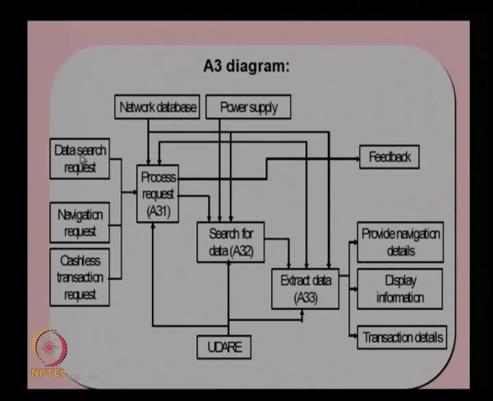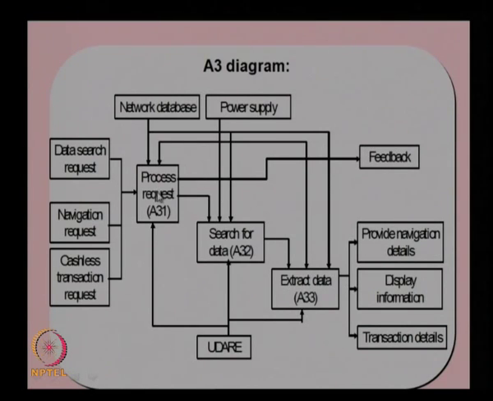Here you can see the data search request, navigation request and cashless transaction request, all kinds of requests from the users, which will be coming in digitized format to this function. Here this will be processed, and based on the processing information a feedback will be given on whether it is possible to provide the service or not, or whether there is any malfunctioning of the system.